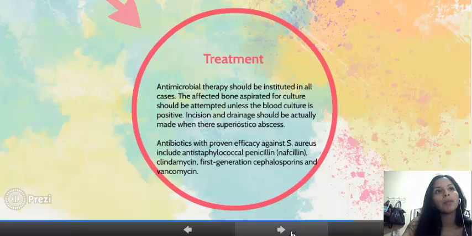Treatment. Antimicrobial therapy shall be instituted in each case. Blood culture shall be undertaken until the blood culture is positive. Incision and drainage shall be made within the surgical access. Antibiotics with proven efficacy against Staphylococcus aureus include anti-staphylococcal penicillin, clindamycin, third generation cephalosporin, and vancomycin.